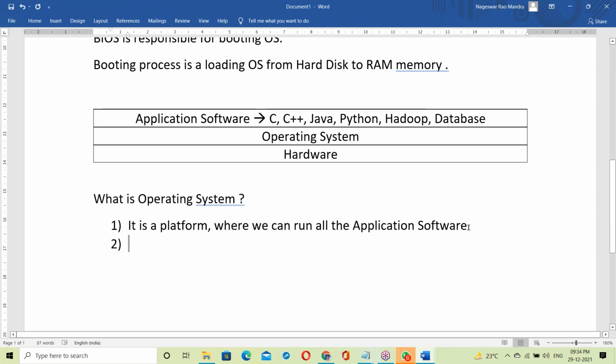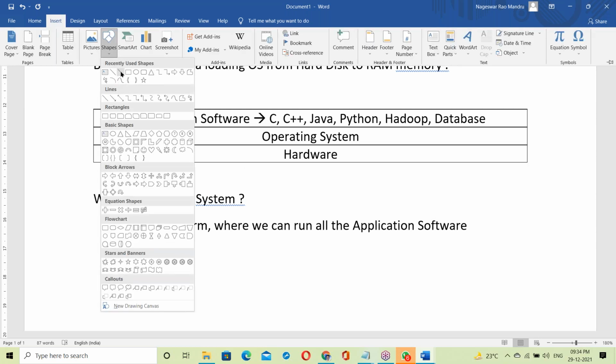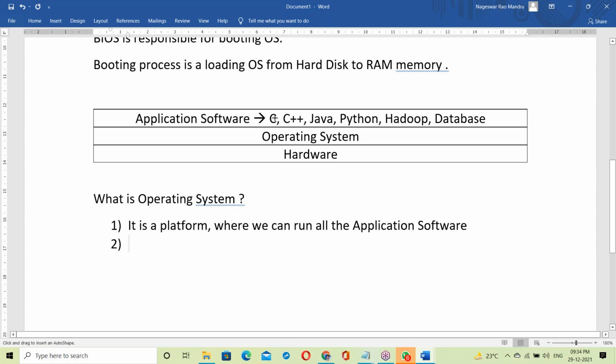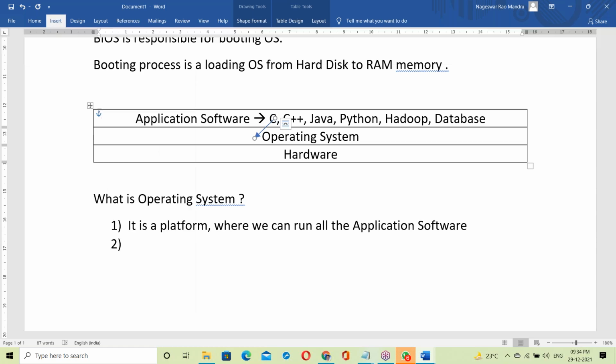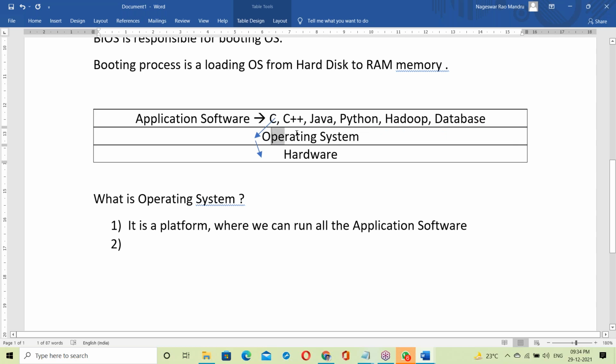Not only a platform here. Suppose a C program is generating some output. The output of the C program is first of all delivered to the OS, and after it is delivered to the OS, it is then transferred to the output device. Similarly, Java program output is first delivered to the OS and then transferred to the output device.